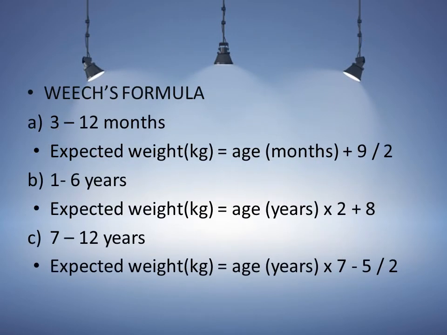Now here is the formula for calculating the normal weight for children. So here I am giving you an example. For a baby having the age of 3 to 12 months, if we want to know the expected weight, we can use this formula: age in months plus 9 upon 2. So if the baby's age is 9 months, we add 9 plus 9, that is 18, by 2. So 18 by 2 is equal to 9.